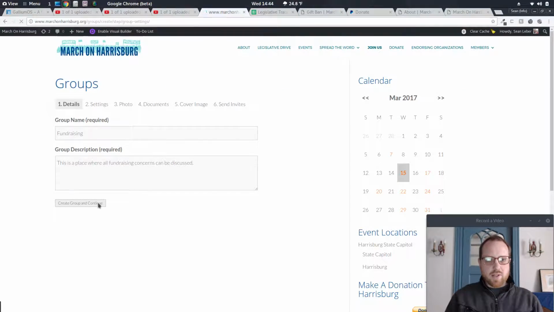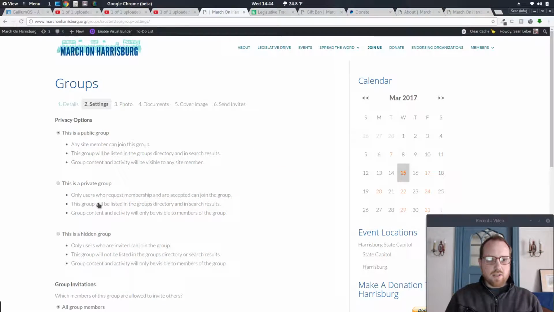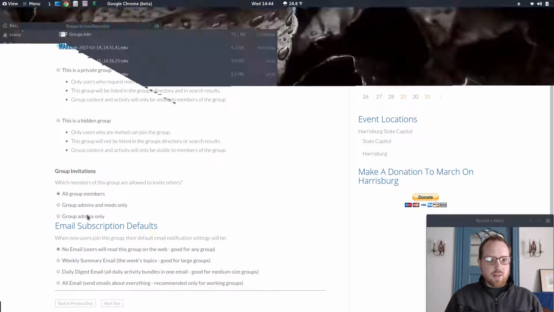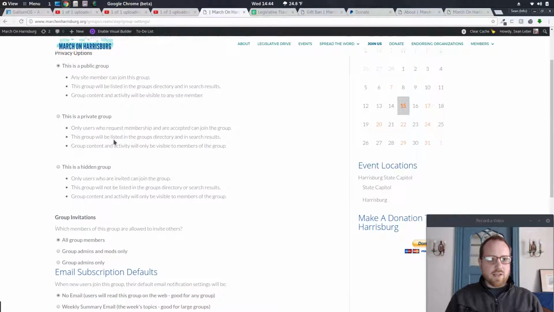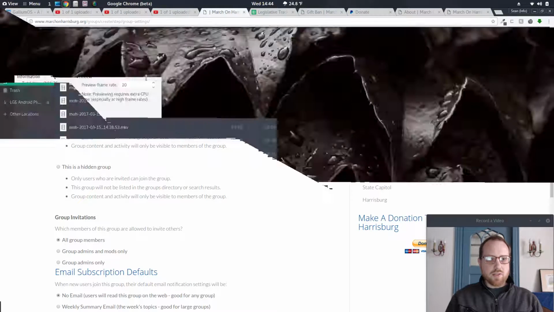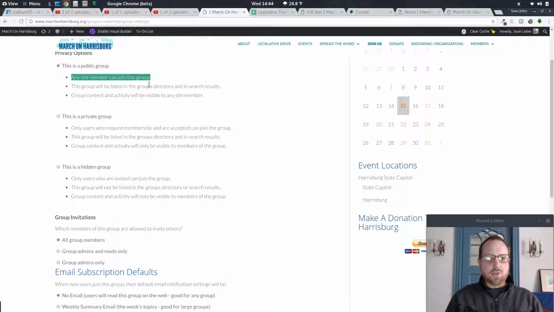I'm going to throw in some placeholder photos at first. I'll let Mary, who's doing the fundraising, update that later. Let's make this a public group. You can see here's the difference: with a public group, any site member can join. But you can actually restrict invitations, at the very least, to people within the group and certain privileges. This is going to be listed publicly, and the group content is going to be visible to any site member.